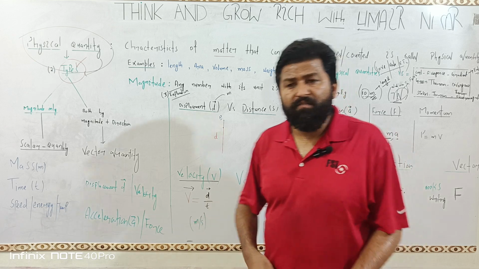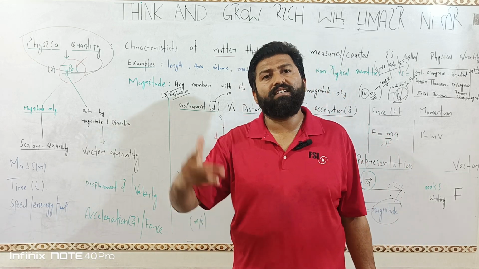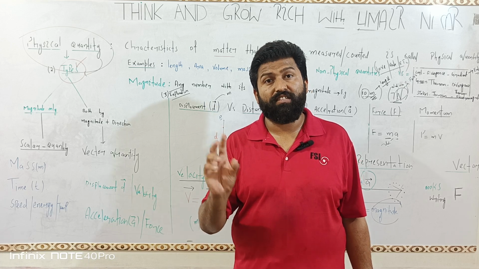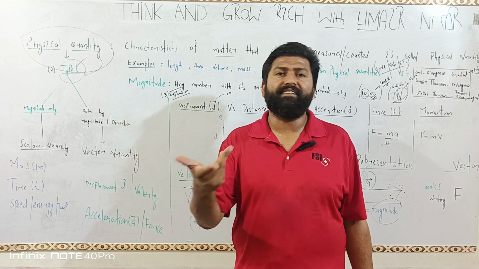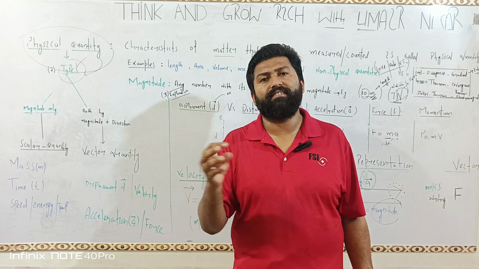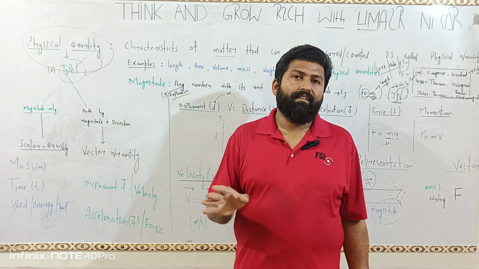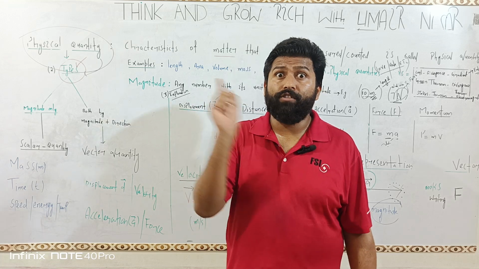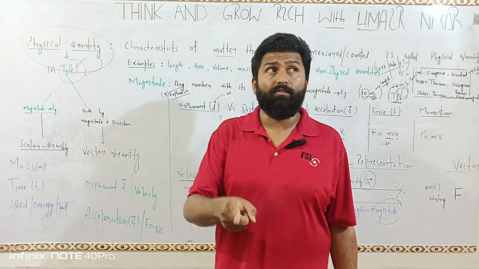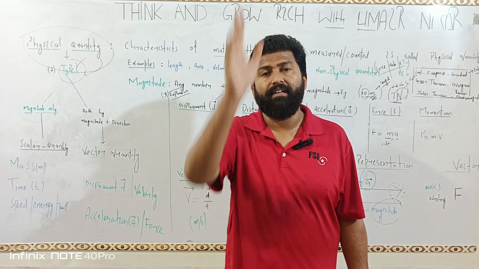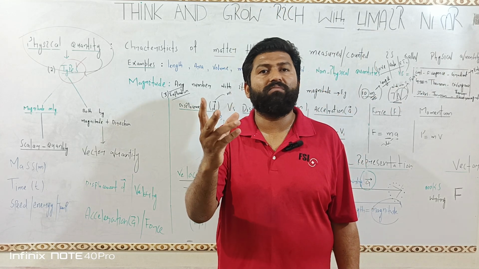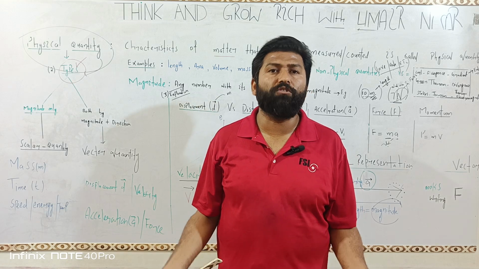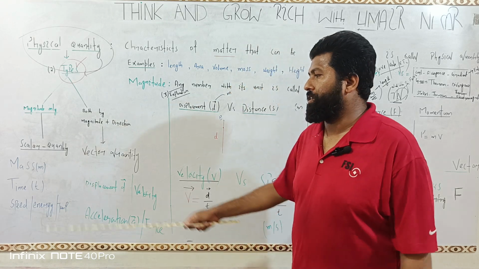Time. If one asks what is the time, the answer would be it is 3 o'clock, 4 o'clock, 5 o'clock. This would be the answer. 3, 4, 5, 7: these are numbers, these are magnitudes, and these are scalars. Imagine if one said it is 3 o'clock from the east side, 3 o'clock from the west side, north side. This becomes a joke. We always describe time by only its magnitude. So time is a scalar quantity.